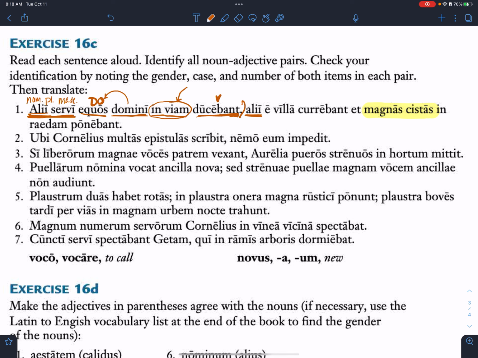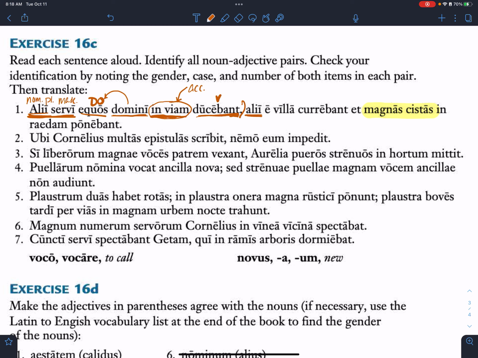What case is viam? Think first declension. A, am, ae, ae, arum, is, as, is. What case is that? Caitlin? It's accusative. Now remember that little song that I taught you. You move in the accusative, you stay in the ablative. Sometimes you even move away in the ablative. So, is it in or into if it's accusative? It's into. Okay, so some slaves were leading the horses of the master into the road. If they were just in the road, it would be in via, ablative. Otherwise, good, perfect translation, exactly right.